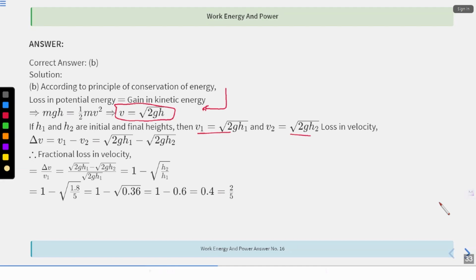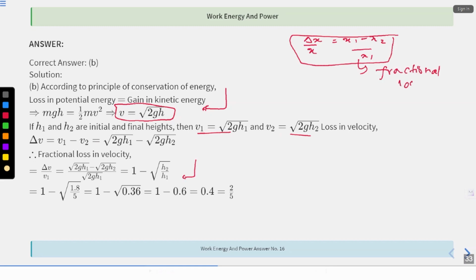Now what is the fractional loss? अब आपने errors में पढ़ा है, error वाले चैप्टर में, how do you calculate fractional loss? That is delta v upon v1. So delta v is v1 minus v2 upon v1. That is 1 minus under root of h2 upon h1. Fractional loss, right? Fractional loss क्या होता है? Delta X upon X, right? Which is X1 minus X2 upon X1. This is called as fractional loss.